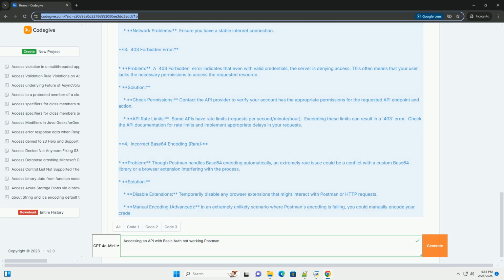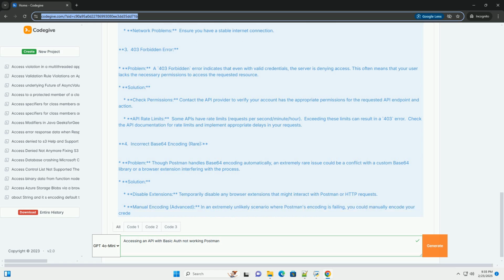3. Troubleshooting common issues. Let's explore common problems when using basic authentication in Postman and how to resolve them. 1. Incorrect credentials. Problem: the most frequent issue is simply using the wrong username or password. Double-check your credentials carefully. Typos are common. Solution: verify your credentials with the API documentation or your API provider. Many APIs have testing environments with dedicated credentials.